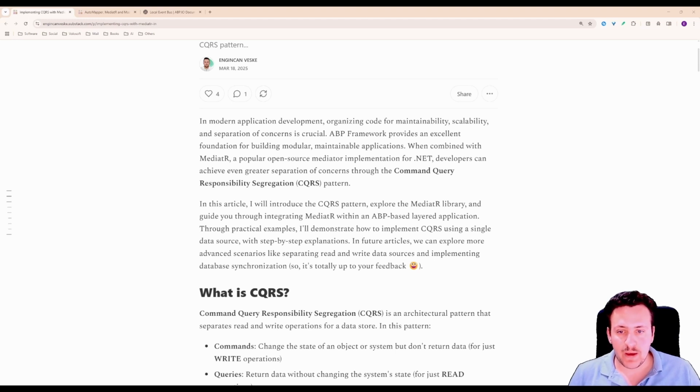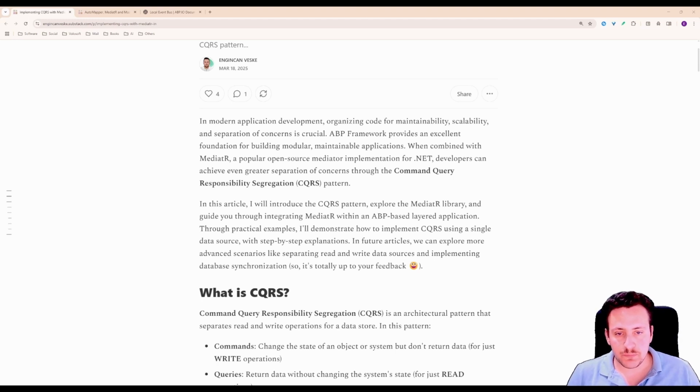If you don't want to add another NuGet package into your solution and don't want to depend on any third-party library, then you can use ABP Framework's own local event bus system, which is already powerful. It's already provided by ABP Framework, and it works beautifully for CQRS-style messaging. And today I'm going to show you exactly how to leverage it in a real-world example.